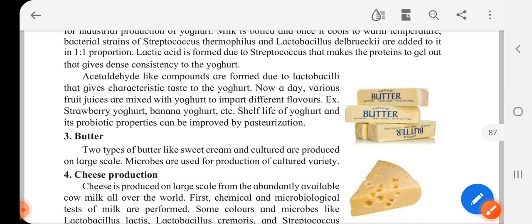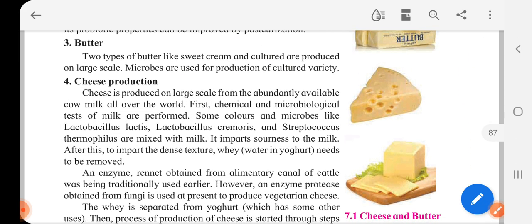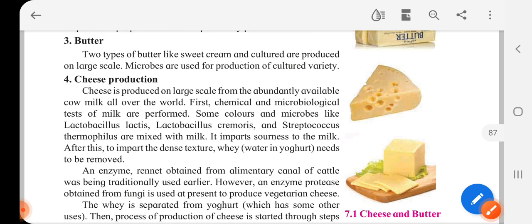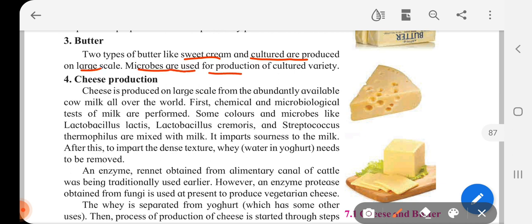Now let us talk about butter. Two types of butter like sweet cream and cultured are produced on a large scale. Microbes are used for production of the cultured variety. So butter as well, which we use in our breakfast, is of great demand because of the microbes which are used for production of them in industries.